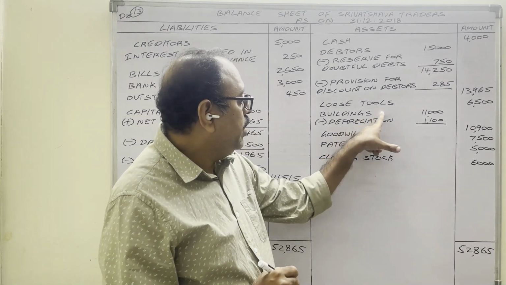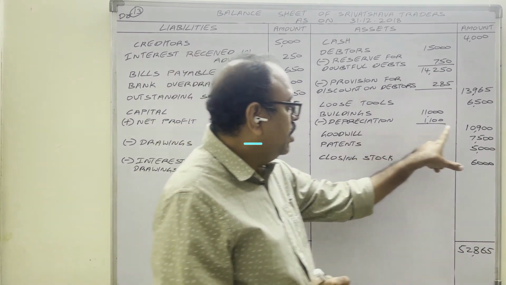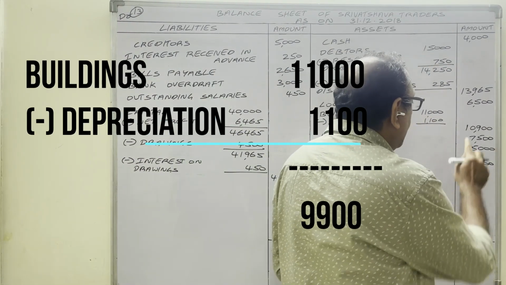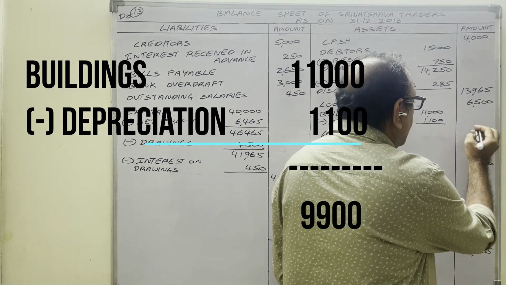So after completing the problem, I have noticed one small correction. That is, building minus depreciation. Amount is not 10,900. This is 9,900.